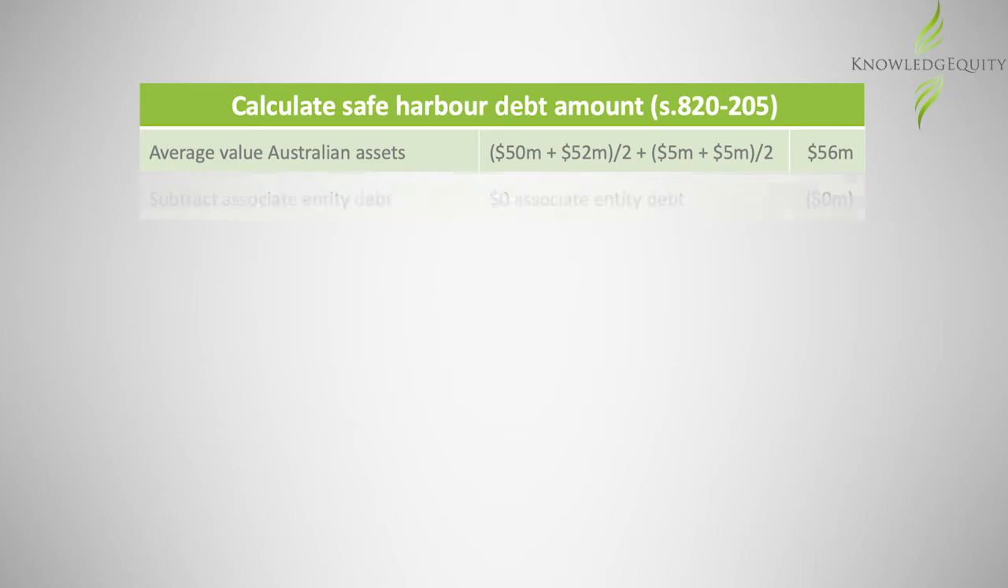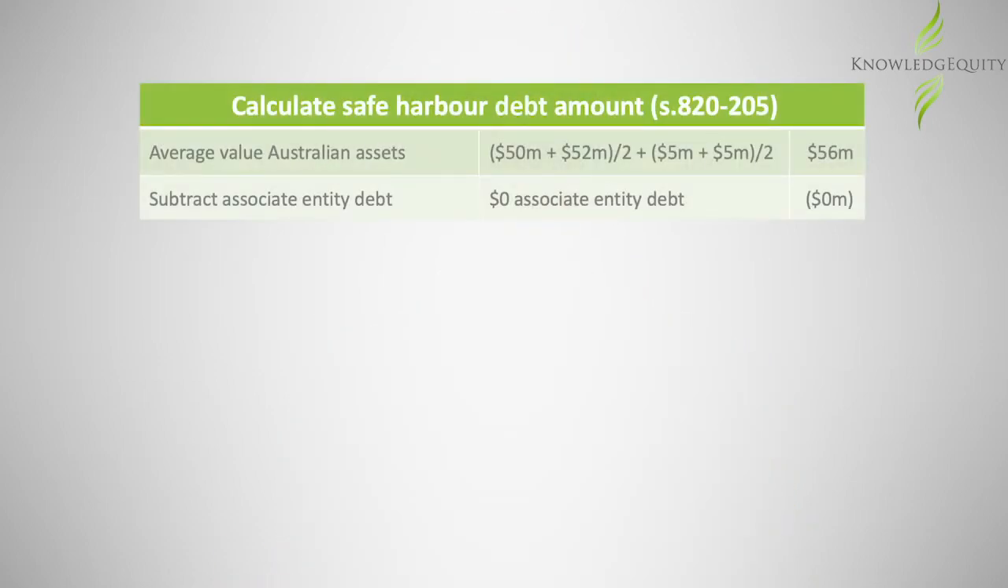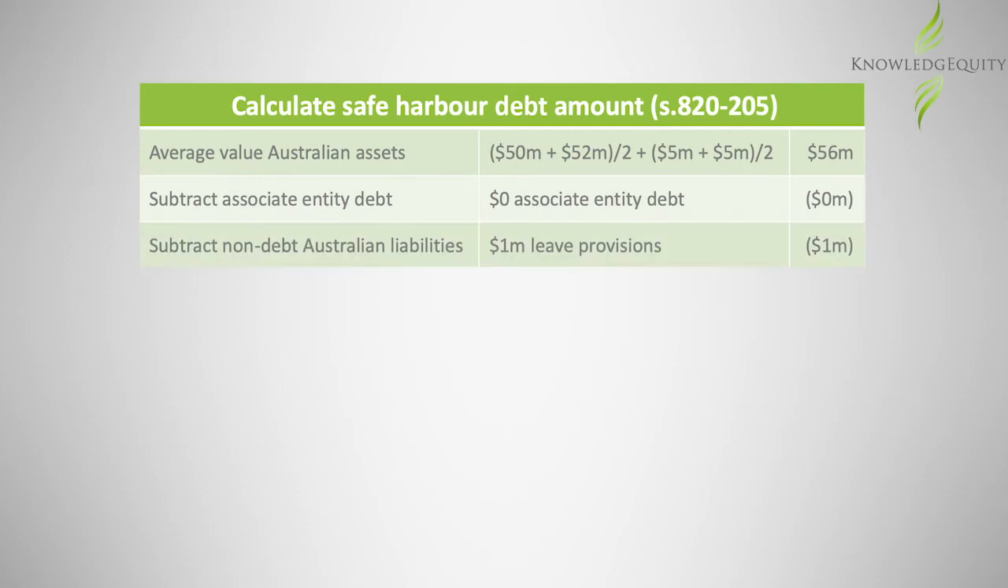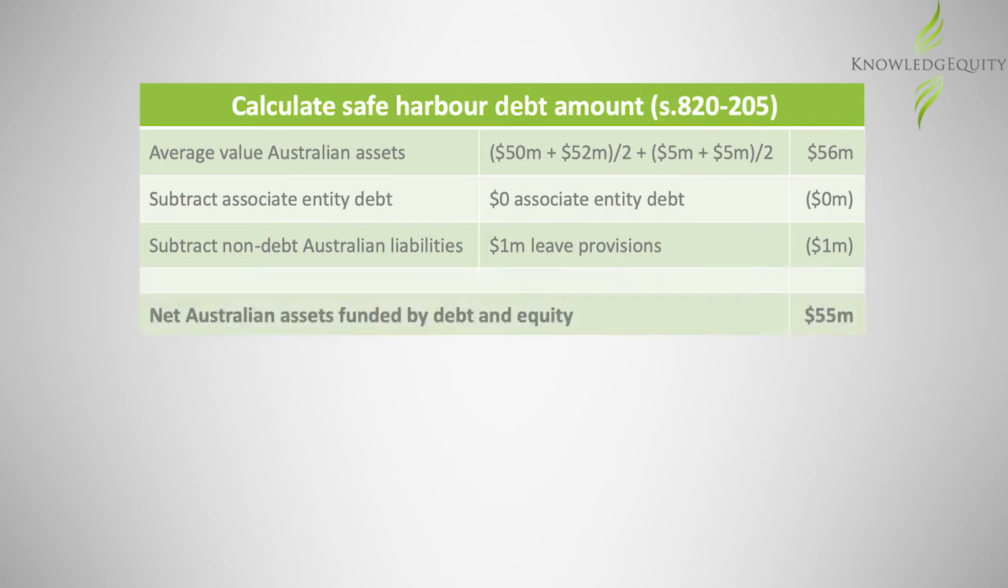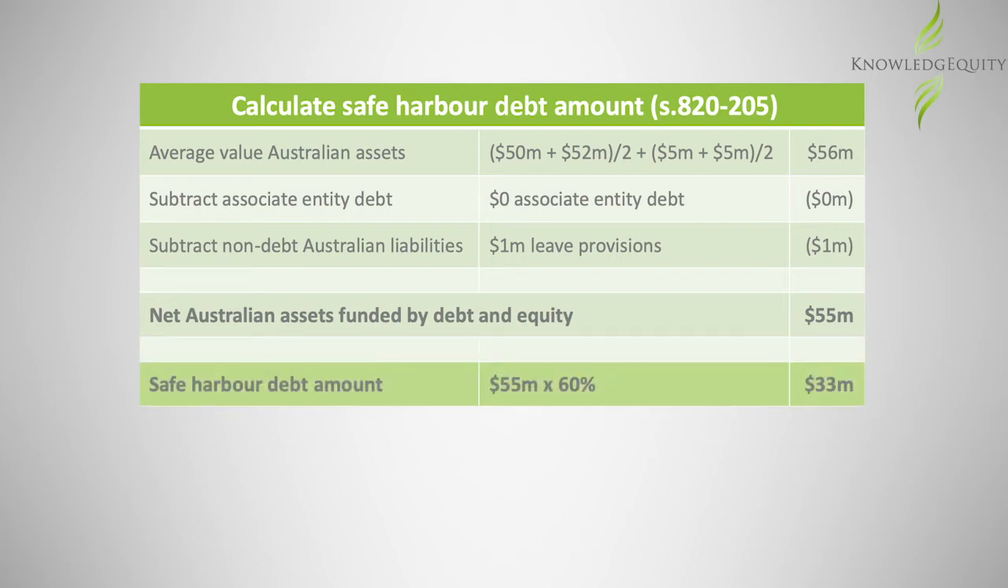For step 2, we subtract associate entity debt. This is amounts on lent to associates relating to the Australian permanent establishment, as these amounts will be thin capitalisation tested in the associate. In this example, we have none. Then we subtract non-debt liabilities due to Australian assets, such as leave provisions and trade creditors. In this case, we subtract the $1 million leave provision. This gives us the net Australian assets that are funded by debt and equity. And finally, for step 4, we multiply by 60% to arrive at the safe harbour debt amount.